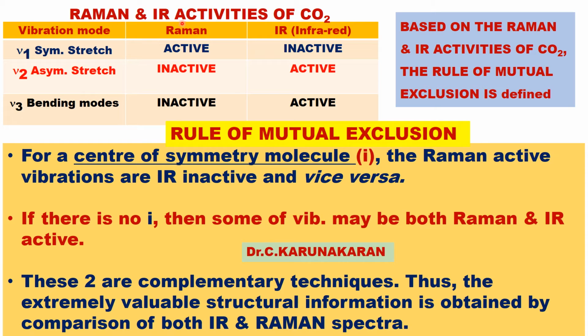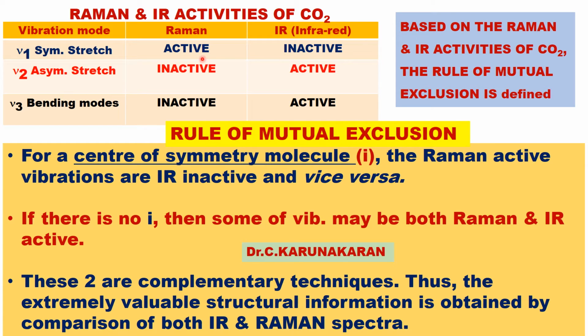The Raman and IR activities of the carbon dioxide molecule are shown in this table. There are vibrational modes nu1, nu2, nu3, which we have already seen in the previous slide. Nu1 is Raman active but infrared inactive.